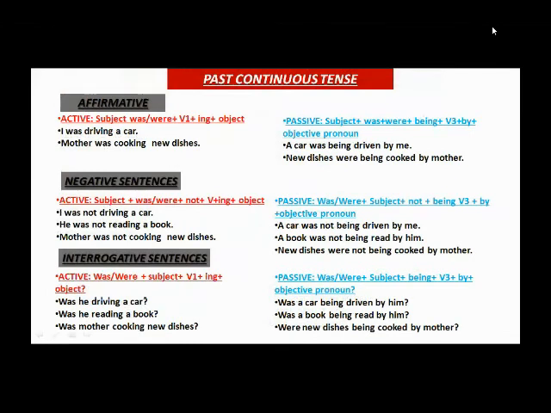Now, dear students, this is past continuous. Was and were with the continuous form of verb is used. Here, was and were will be used according to the subject and according to the tense of the sentence. Being will be used with was and were, and the third form of verb. For giving the continuous tense, we will use here the auxiliary verb being, and the third form will be used as per the rule of the passive voice. So please take a screenshot of this slide.